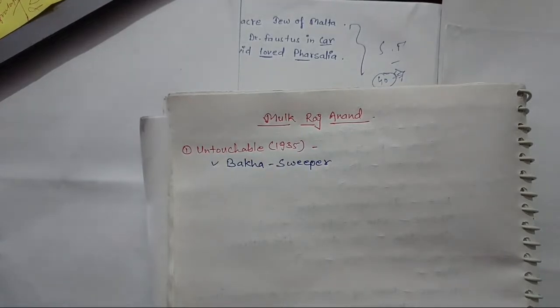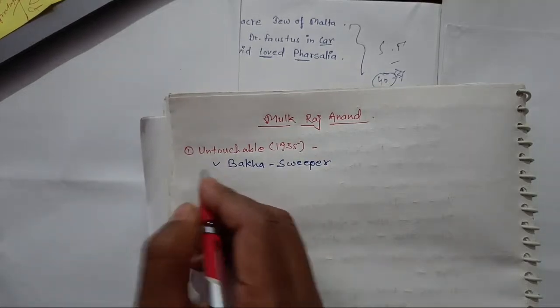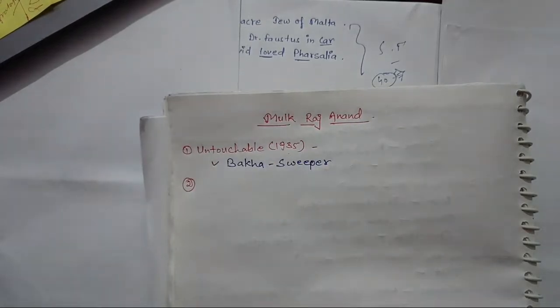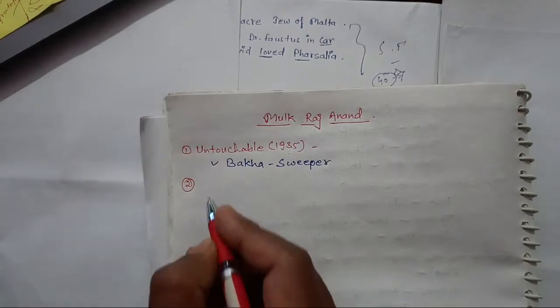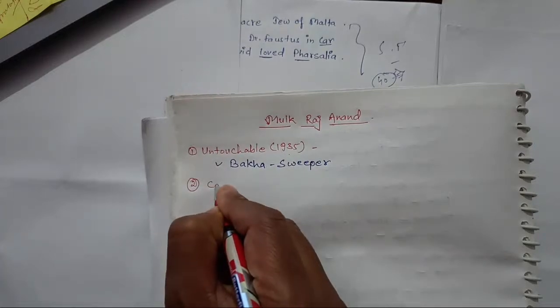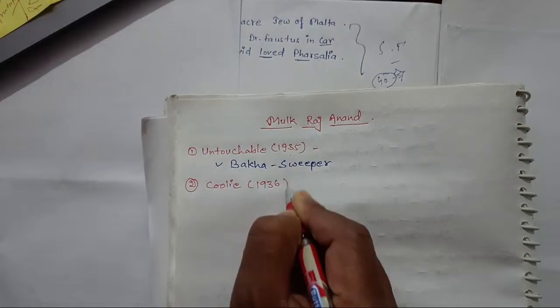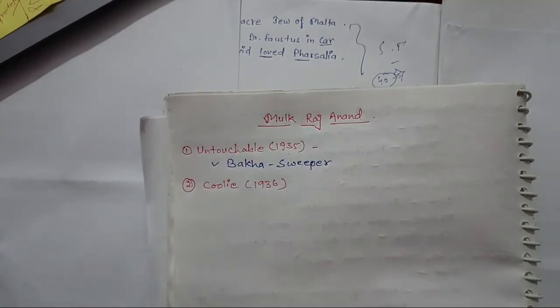And he is the protagonist who faces discrimination and struggle for dignity in society. And this is the story of this work. This is the background of the work you should remember, and the name of the writer, the publication date. Okay, we are just going for the superficial knowledge so that we can get some good marks in our upcoming exams. So next is 1936, and as you can see in sequence 35 and 36, it's easy to remember. And when we create a shortcut at the end of the video, you will remember all these works.